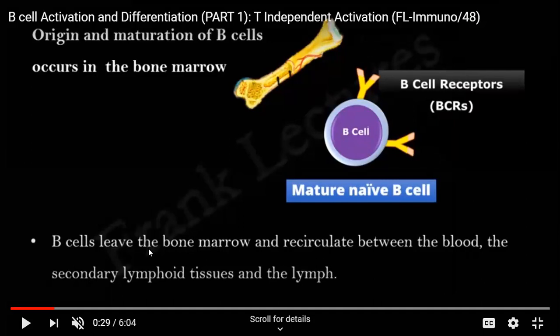These B cells will leave the bone marrow, and then they will recirculate between the blood, the secondary lymphoid tissues, and the lymph. In these areas, they will continue to recirculate. They will keep on circulating in these areas. Okay, now what will happen to these B cells?